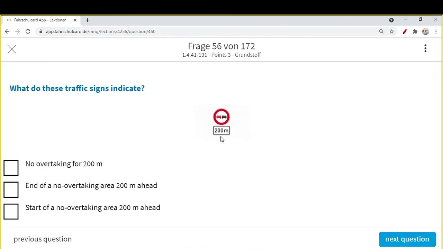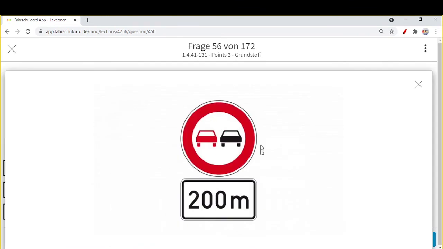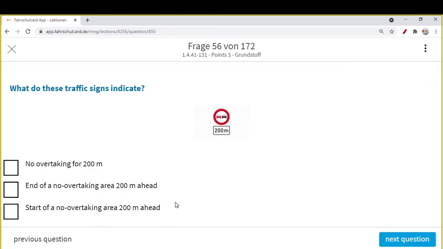Next question, what does this traffic sign indicate? So there is no overtaking, plus an extra sign, 200 meter. That means the no overtaking zone is going to start 200 meter ahead. If there were 2 arrows, that means the no overtaking area has started and it will last 200 meter. But right now there is no arrow, so the no overtaking zone will start 200 meter ahead. No overtaking for 200 meter, no. If there were 2 arrows, then this option could be correct.